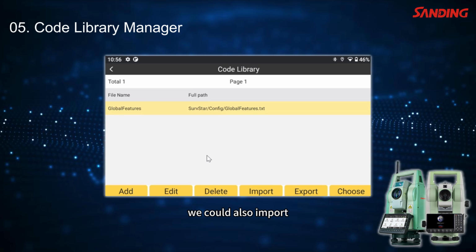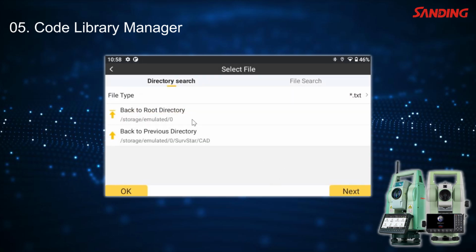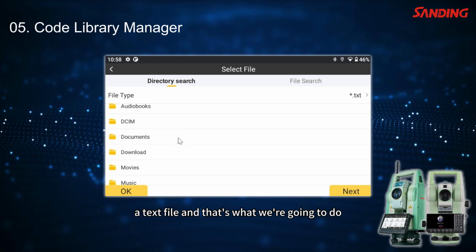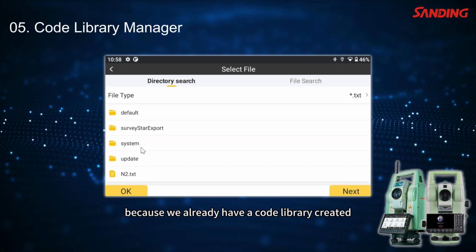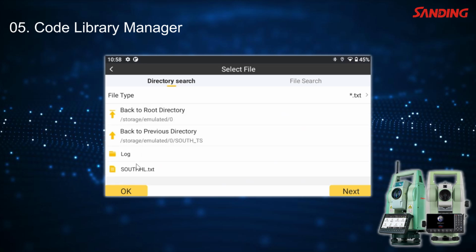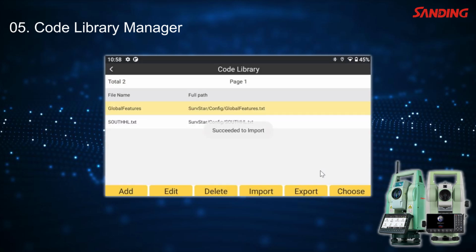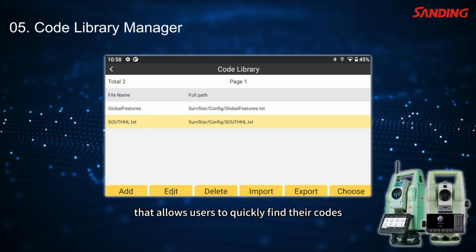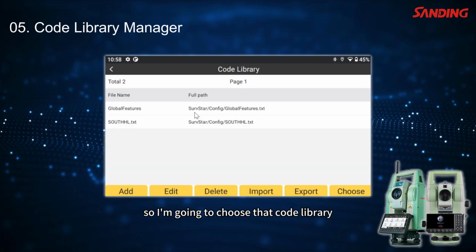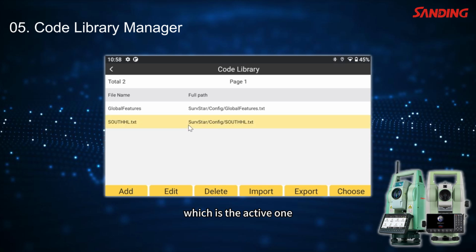We could also import a text file, and that's what we're going to do, because we already have a code library created. Obviously, it's something that allows users to quickly find their codes, and they can edit them at any time. So I'm going to choose that code library, which is the active one.